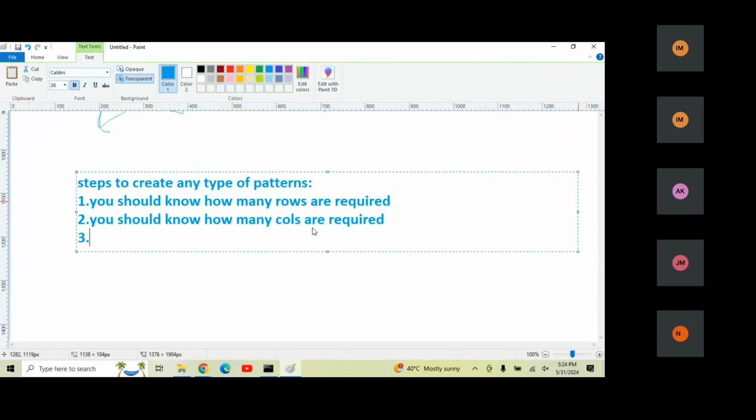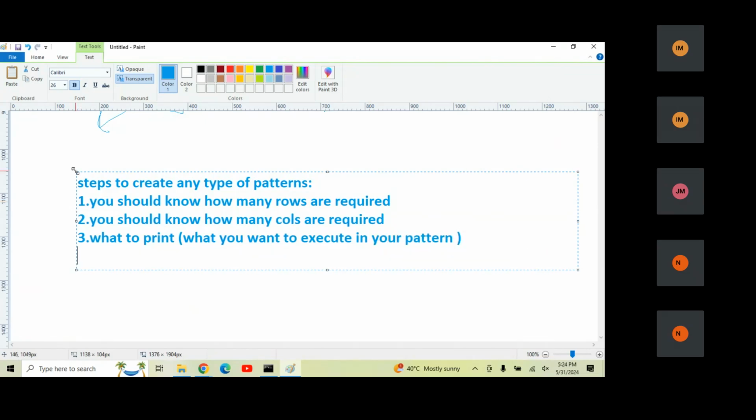Third point, what to print. What to print means what you want to execute in your pattern.